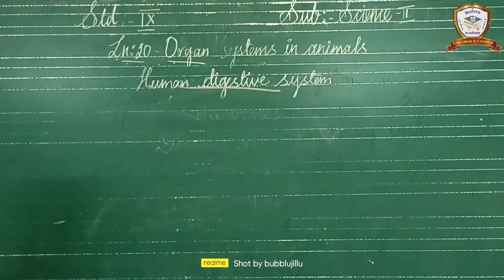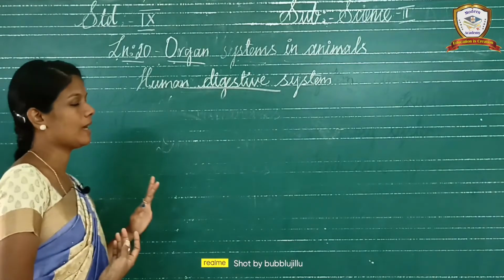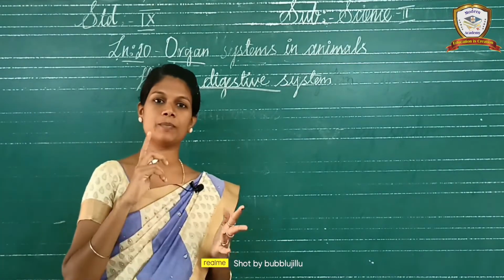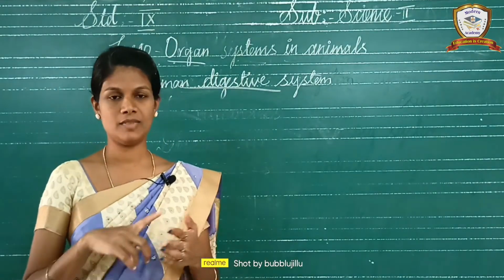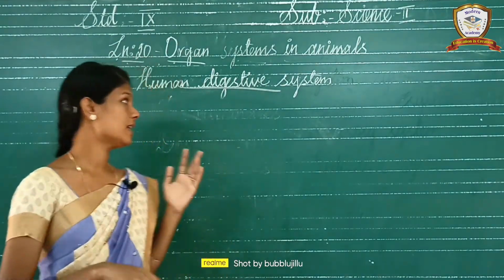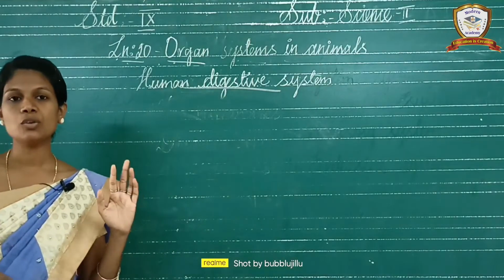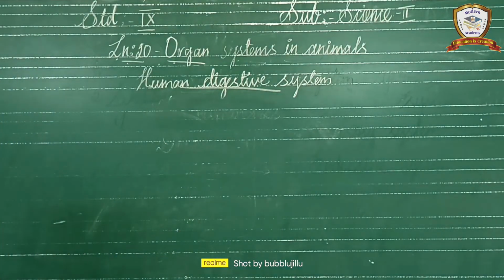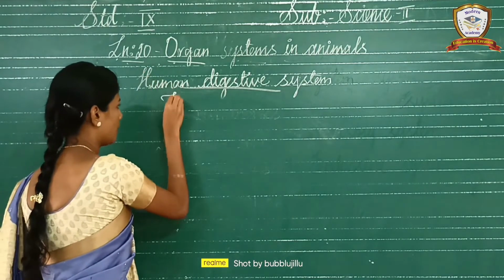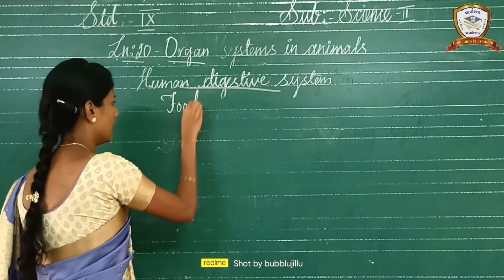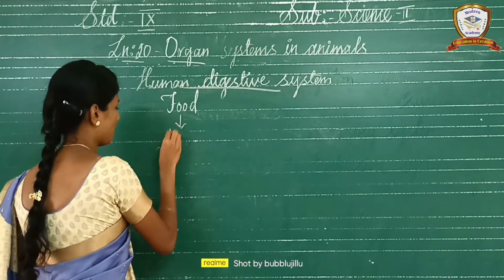Okay, so in the digestive system, what will happen? The ingestion, digestion, absorption, assimilation, and egestion. All of this happens in the digestive system. Okay, so once again we can recall that first the food particle enters into the mouth.